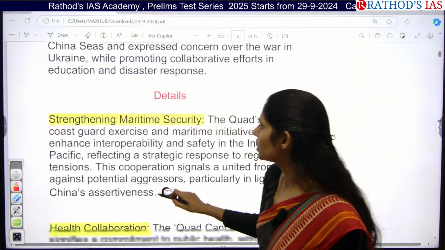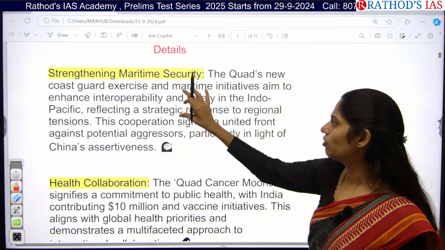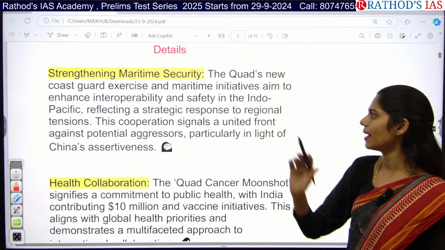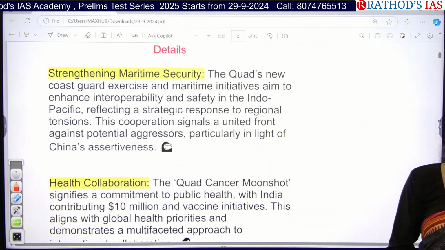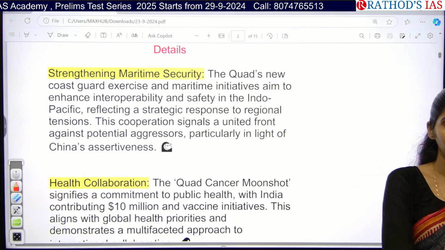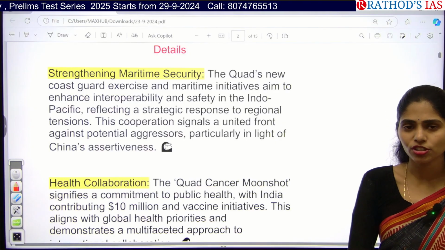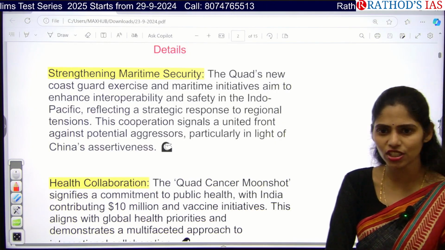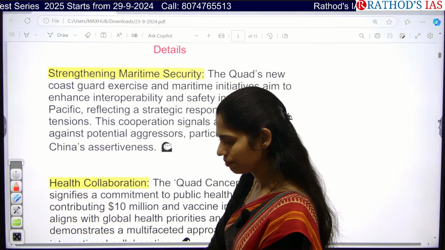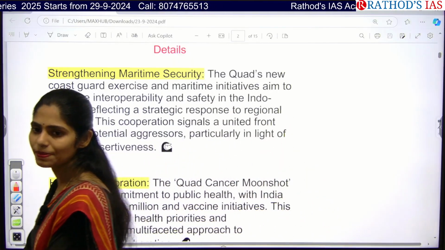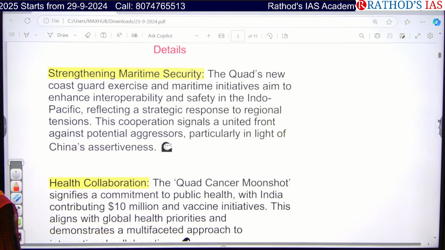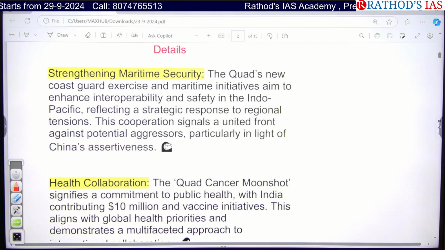So the key point that you have to get from this article is that they are focusing especially on strengthening maritime security. Why do we need strengthening of maritime security? Tell me fast. Because of the piracy issue in the Indo-Pacific region. And next, because most of the trade goes through this maritime route. Yes, we need to maintain security and safety in this region.